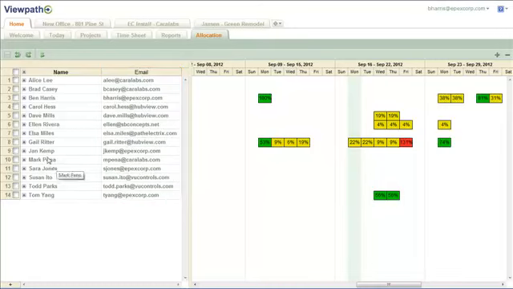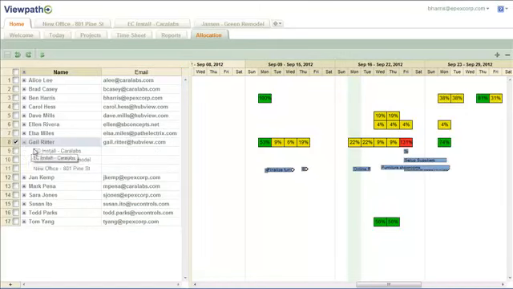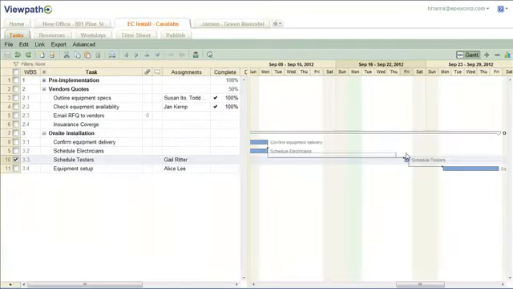Click on the plus symbol to expand a resource's list. We can see Gail is participating in multiple projects, and on this particular day, she's over-allocated. We can assign one of these tasks to another resource or move the task in order to properly allocate Gail's schedule. Simply click on this task to open the relevant project and identify this task.